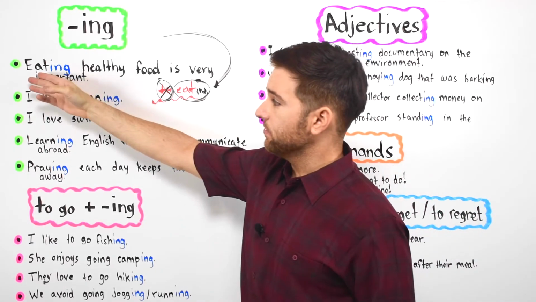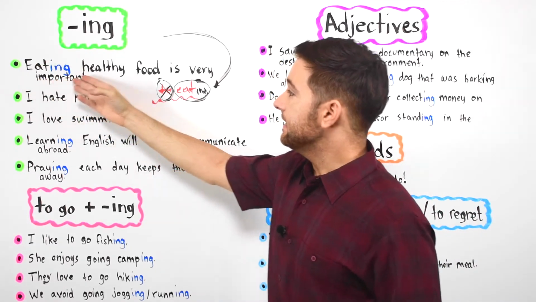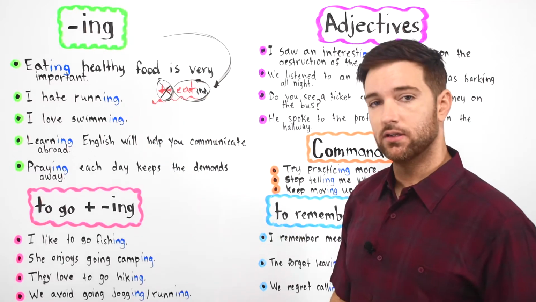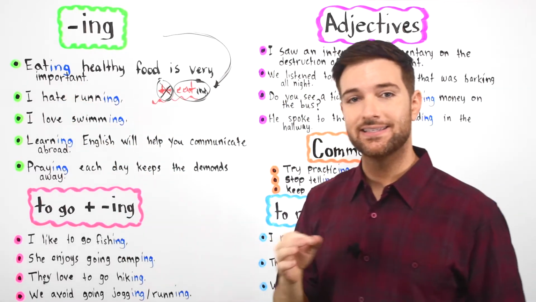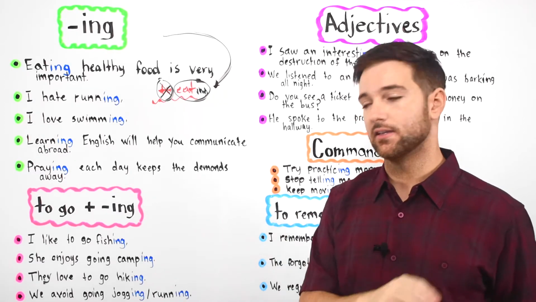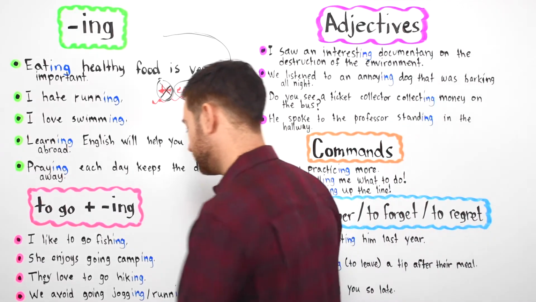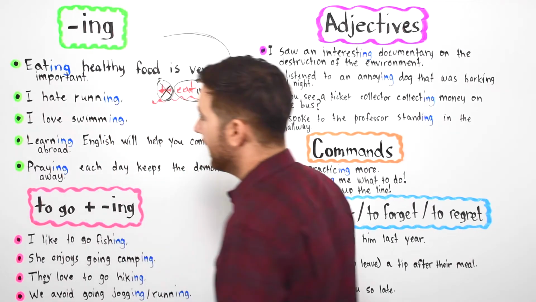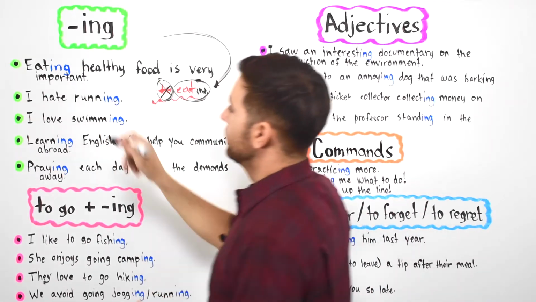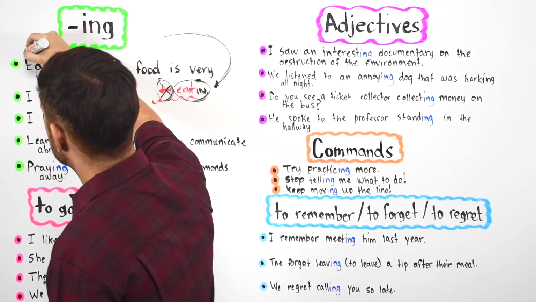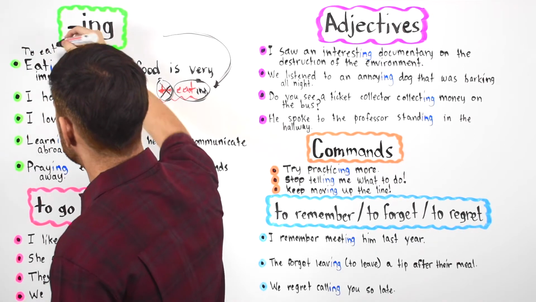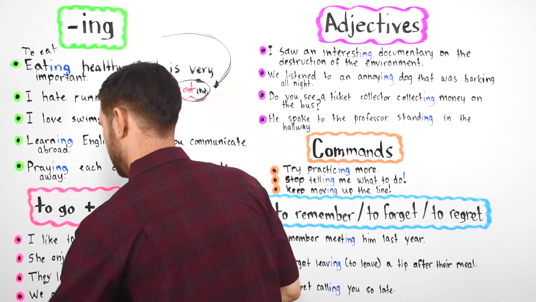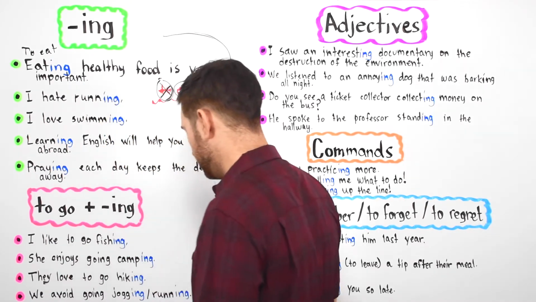In our first example, you can see here that we have: eating healthy food is very important. You can see the verb to eat, right? It's eating. Eating healthy food is very important. It's kind of like saying, to eat healthy food is very important, which is also a way that you can say it.